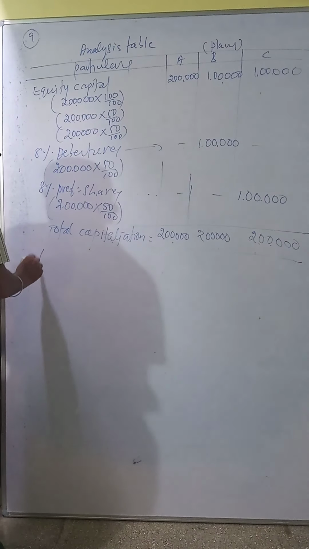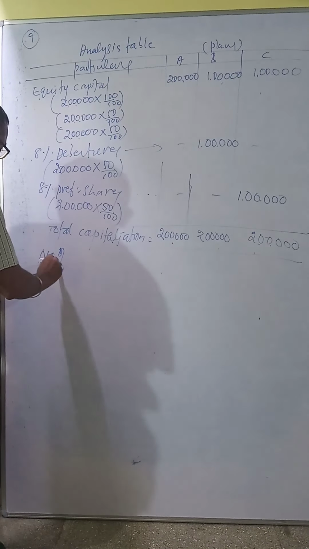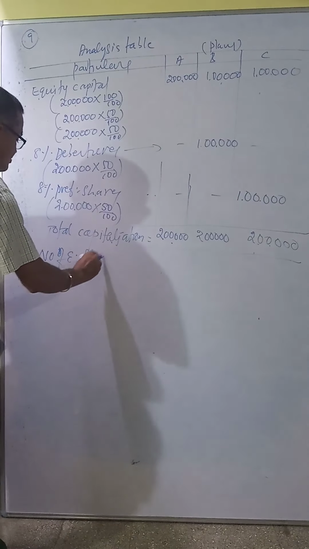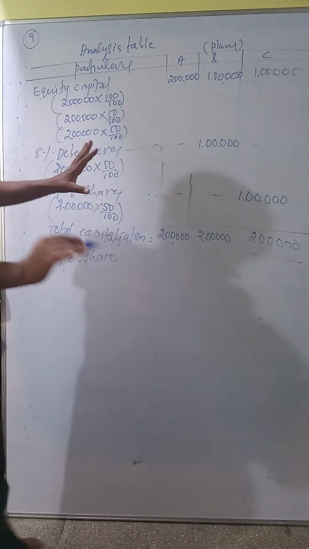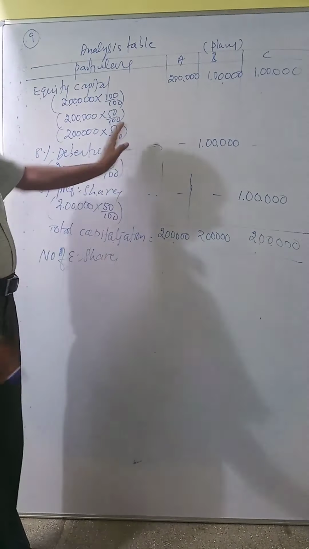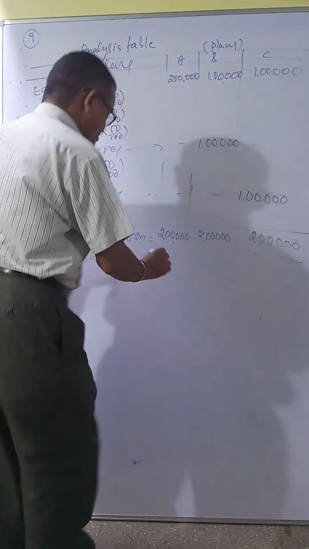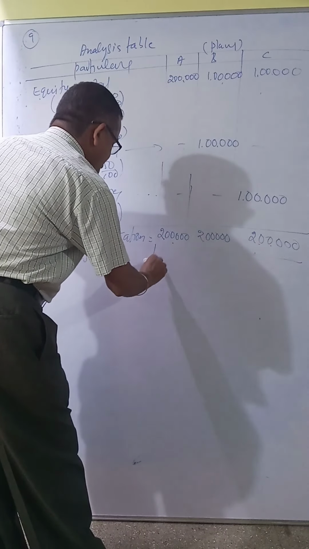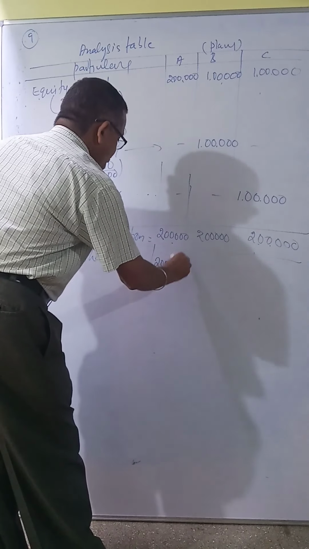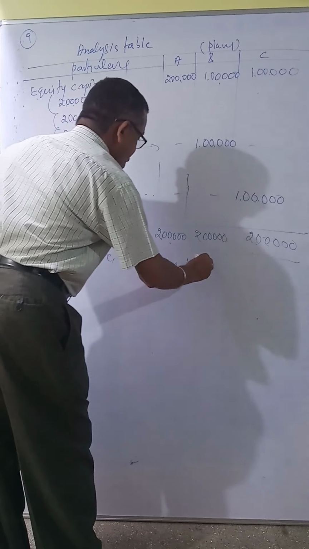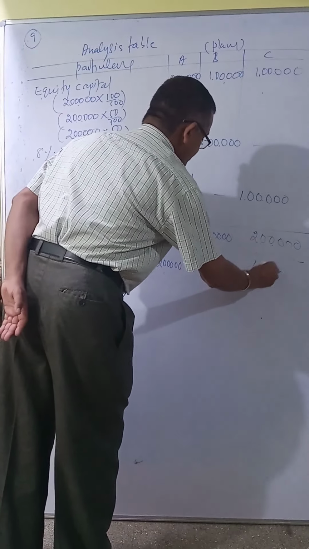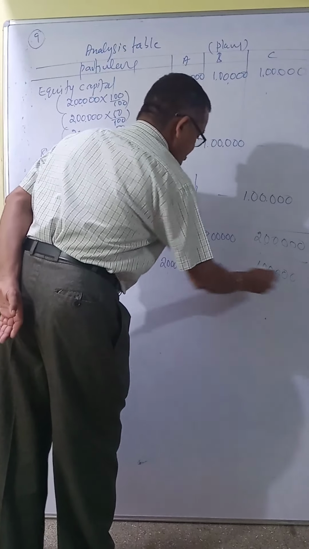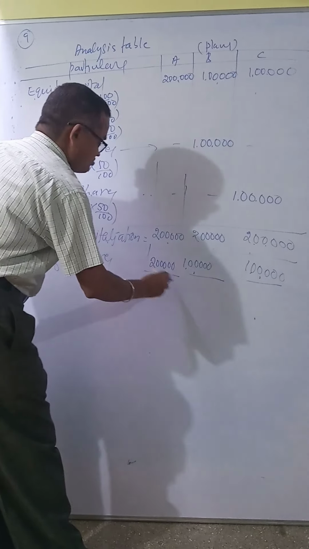Now the number of equity shares. We have to see the equity: 2 lakh, 1 lakh, 1 lakh. Divide by face value of 10 rupees, which they give.